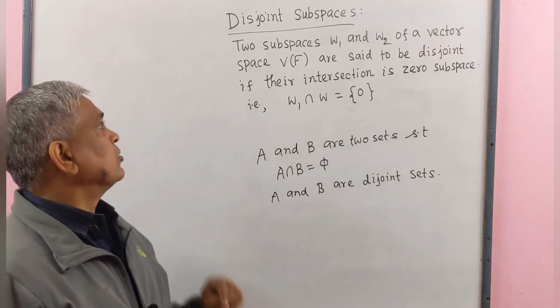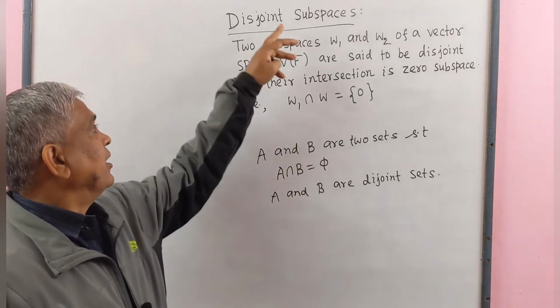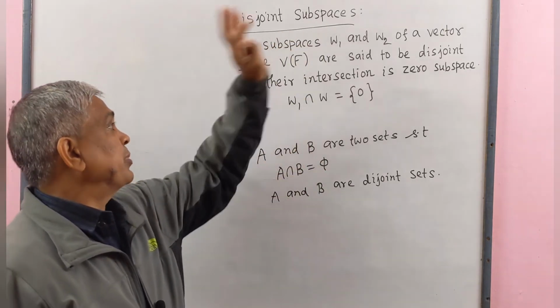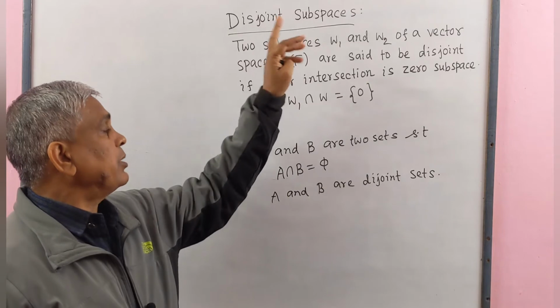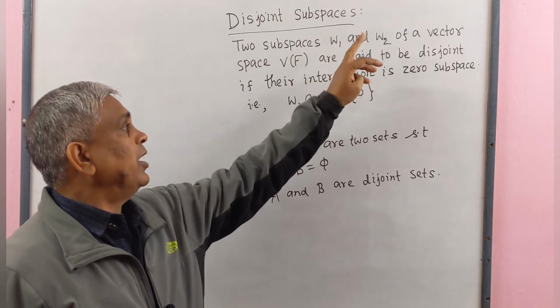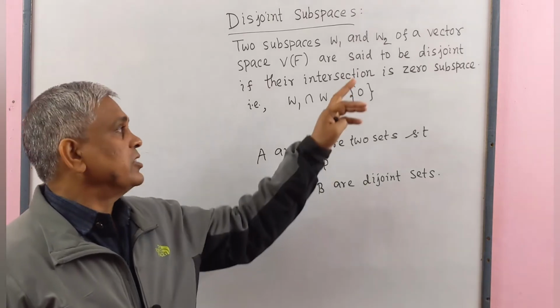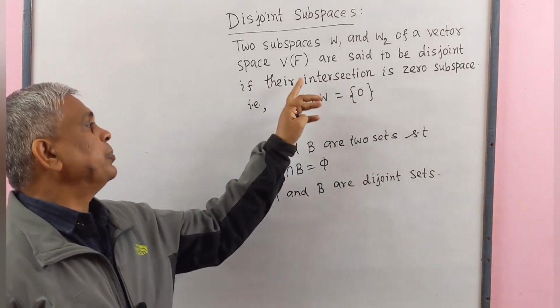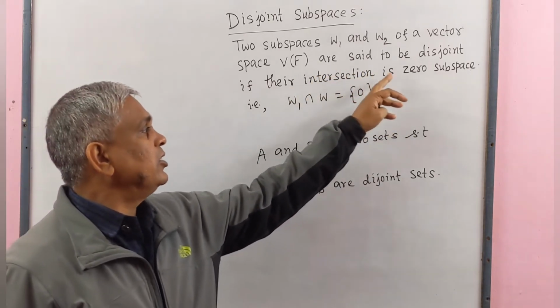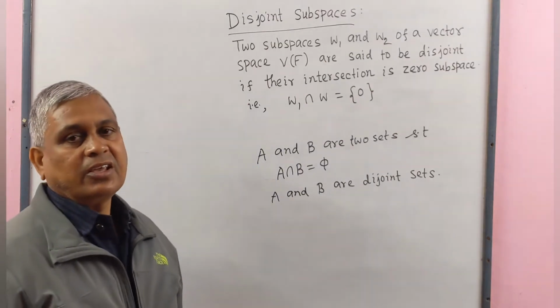In this sense, we define disjoint subspaces. Two subspaces W1 and W2 of a vector space Vf are said to be disjoint if their intersection is zero subspace.